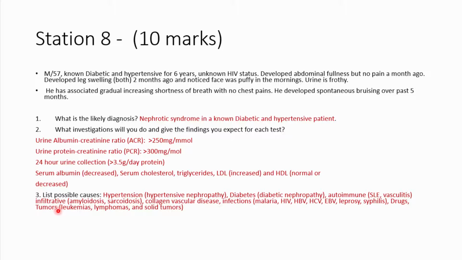You could have some infiltrative conditions such as amyloidosis, where you deposit these amyloid proteins, or even sarcoidosis. You could have some collagen vascular diseases and other infections such as malaria, hepatitis B virus, hepatitis C virus, Epstein-Barr virus, leprosy, and syphilis. Remember, on your OSCE exams, please do not write in abbreviations, always write everything in full. Then you could also have some drugs. You could have some tumors such as leukemias, lymphomas, as well as solid tumors, all causing nephrotic syndrome. Remember that nephrotic syndrome could either be primary, meaning it's idiopathic, or secondary, meaning it's secondary to something.